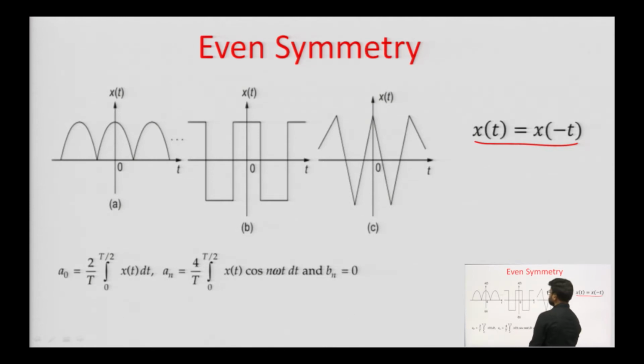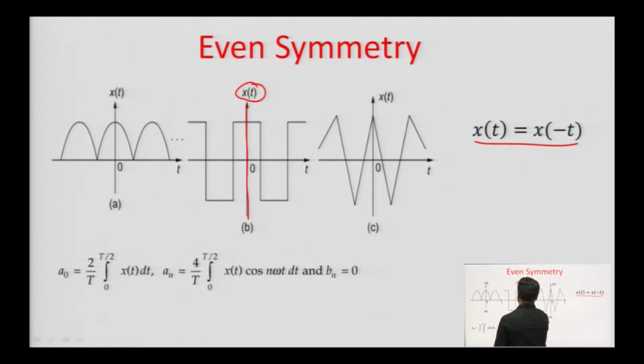Graphically, we can see our symmetrical condition for even symmetry by considering this axis. If I invert, or if I see the mirror image of this function about this axis, and the mirror image of this function remains the same, then we say that this function is even symmetrical.